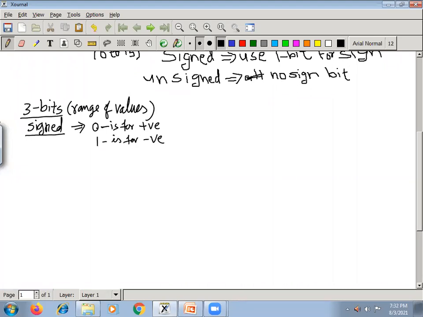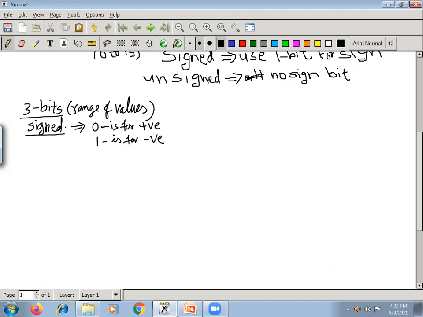That means if the sign bit is 0, then the remaining bits indicate it is a positive number. If the sign bit is 1, then the remaining bits indicate that it is a negative number. This is the convention we use for storing signed numbers.